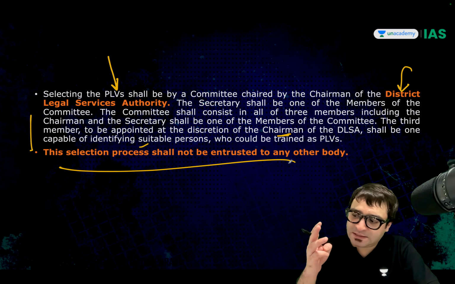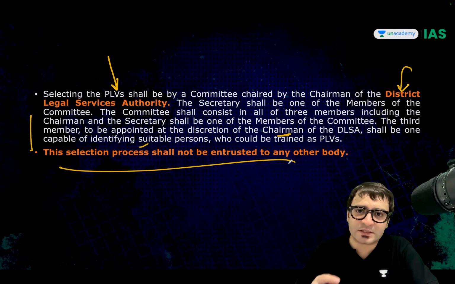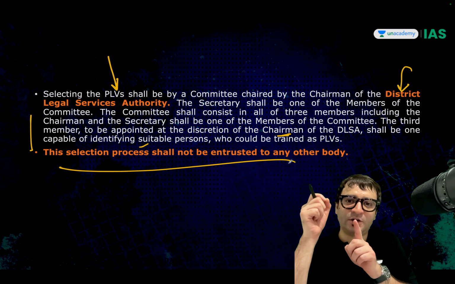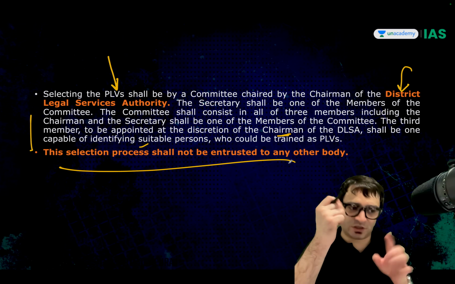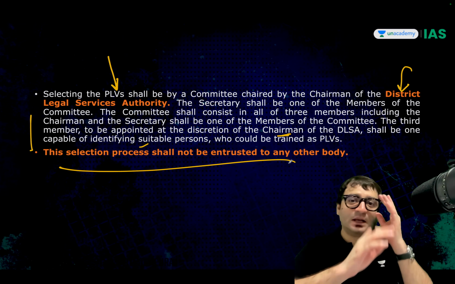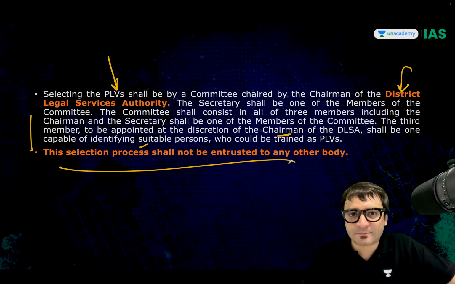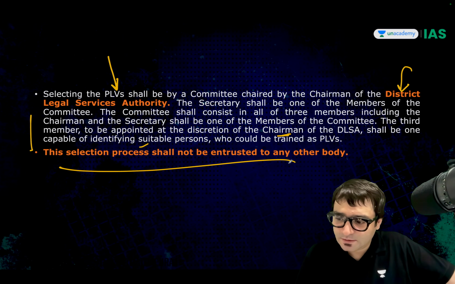Because who has the power or the authority to appoint these paralegal volunteers? 3 members: the chairman of the District Legal Services Authority, the secretary of the District Legal Services Authority, and the third person who is nominated by the chairman at his discretion. These three put together will select the paralegal volunteers. Clear?